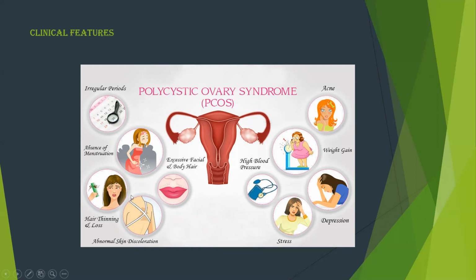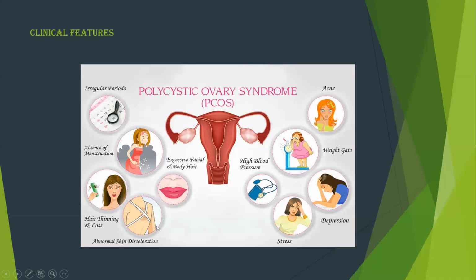Next is the excessive facial and body hair. This is presence of hair over the upper lip, chin, cheeks, etc. This is actually because of hyperandrogenism, which means excessive secretion of androgen in the body. Androgen is the male sex hormone. So a reduced amount of luteinizing hormone in the body will stimulate the excessive secretion of androgen in the body. So that is responsible for this type of clinical feature. Next one is hair thinning and loss. It is known as alopecia. Hyperandrogenism is responsible for the feature of alopecia.